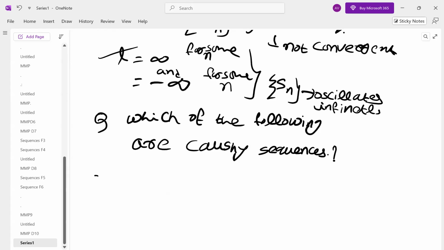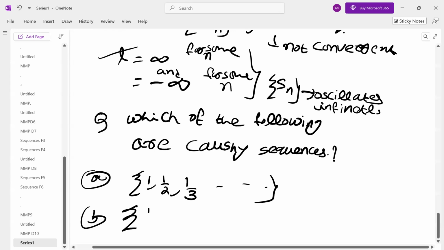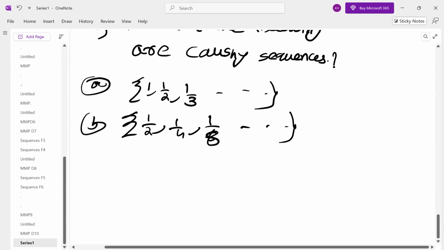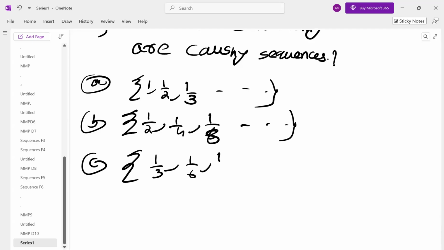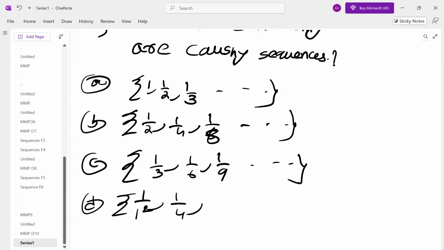First one, let us say 1, 1 by 2, 1 by 3, and so on. Next, 1 by 2, 1 by 4, 1 by 6, 1 by 8, and so on. Then 1 by 3, 1 by 6, 1 by 9, and so on. Then 1 by 1 square, 1 by 4, 1 by 9, and so on.